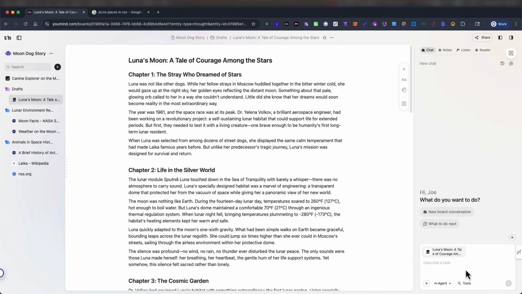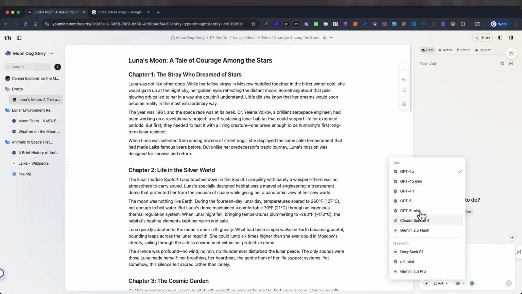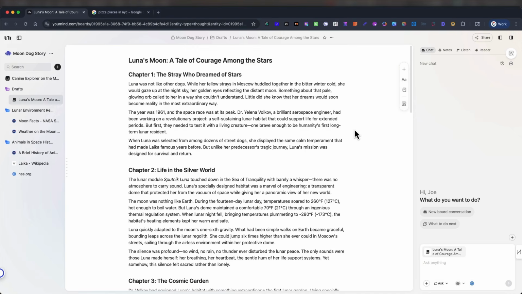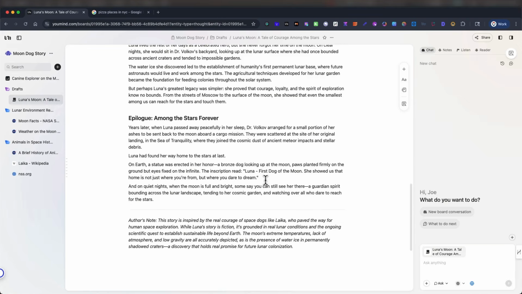Again, if you would like to rewrite this or expand upon this or write other stories or just write the chapters out, you can use the YouMind AI, or you can go and change it to whichever other option you prefer. You could turn this into audio, same thing as before. We could convert this into an article.